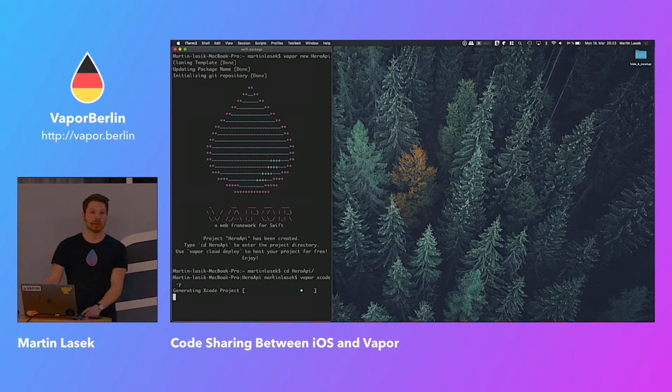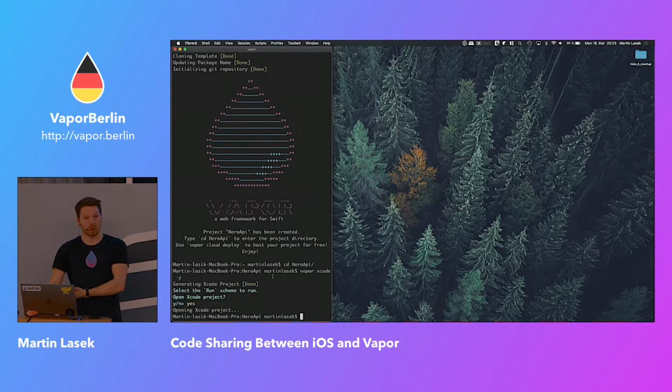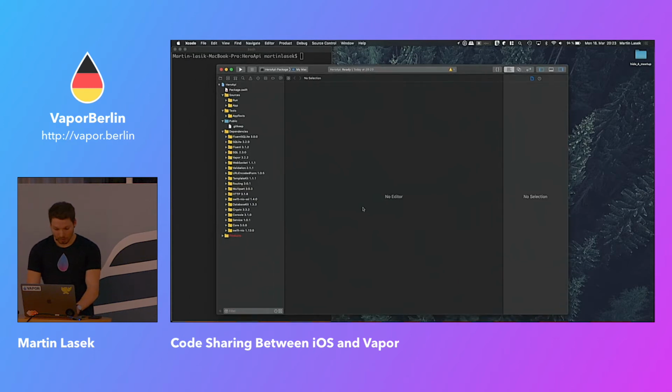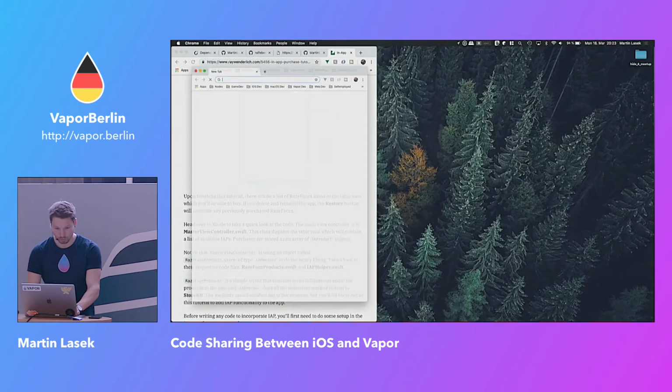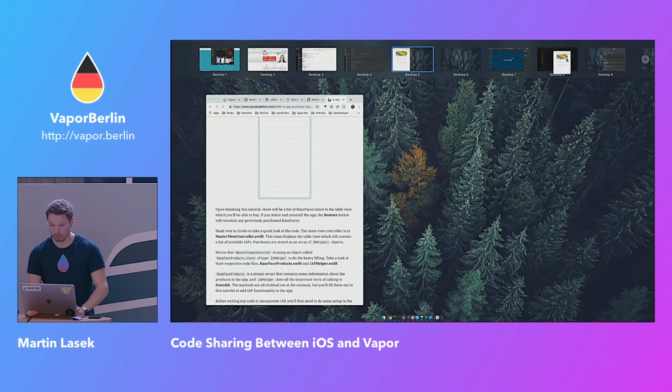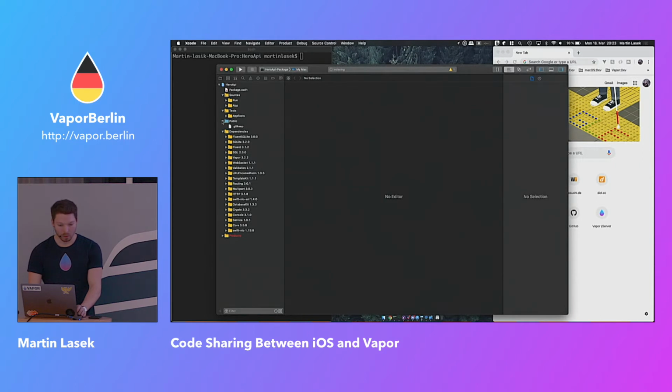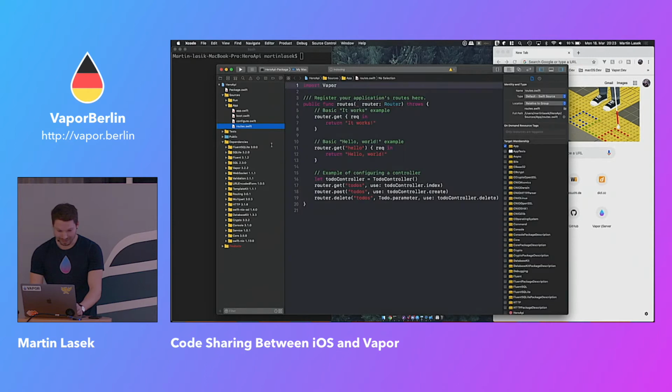We are going to just wipe out the Vapor application and just have one root returning a JSON representation of a model. We're not doing any databases to keep it simple, but just so you get the idea. So let me also prepare a Google Chrome window over there, which is super bright. Okay, so we got our Vapor application, and let's, for simplicity's sake, wipe out everything we don't need. I just like doing that.